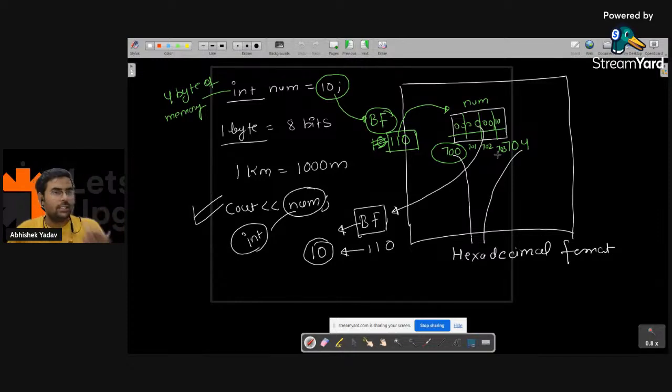Everyone is clear what is decimal format, what is binary format, and what is hexadecimal format, guys? Yes or no? Please write in the chat if it is clear till this point. Okay.